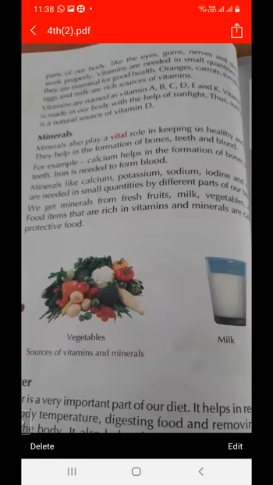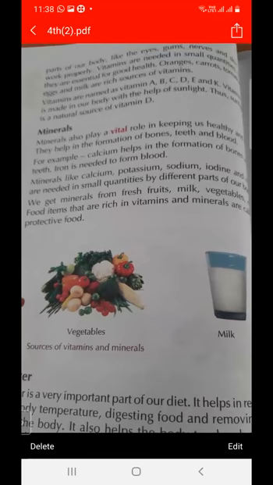And next, what are the various types of vitamins? Vitamin A, vitamin B, vitamin C, vitamin D, and vitamin K. Due to a lack of these vitamins, diseases occur, and this disease is called deficiency disease.